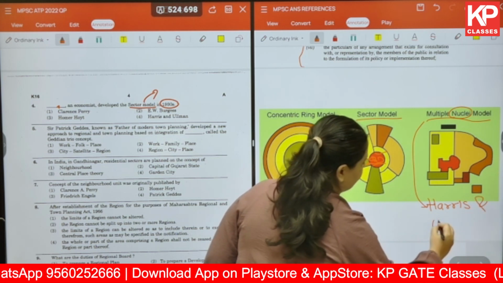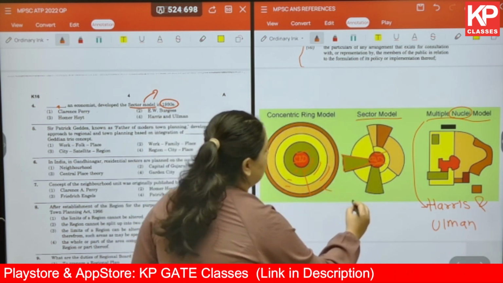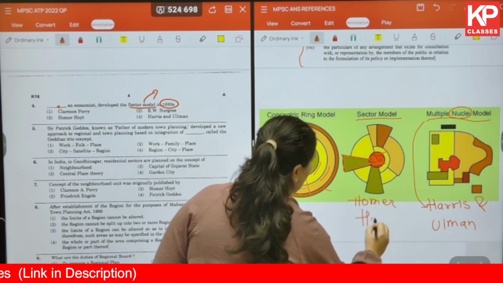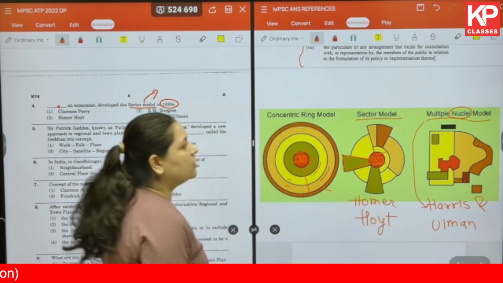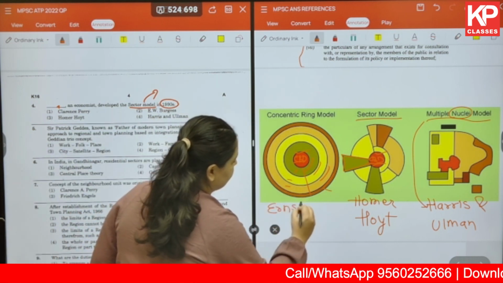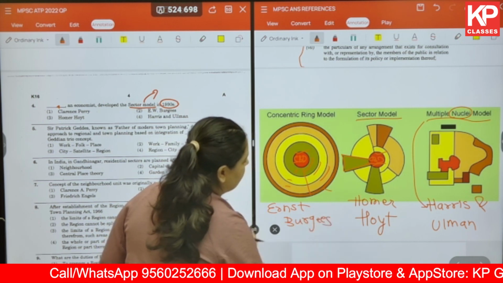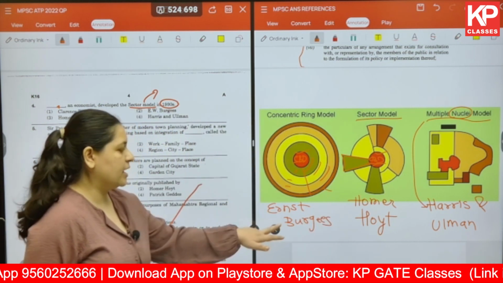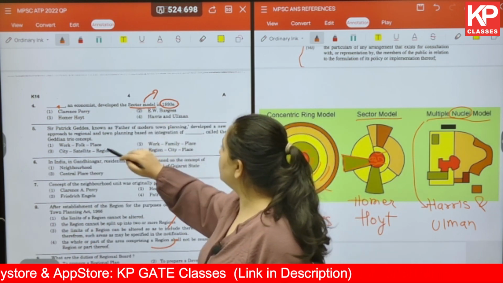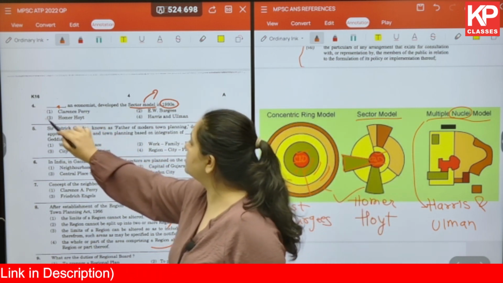and Ullman. The sector model was given by Homer Hoyt, and the concentric ring model was given by Ernest Burgess, and hence this model is also called the Burgess model. Now coming back to our question, the sector model was given by Homer Hoyt. We've already seen this. The correct answer is 3.